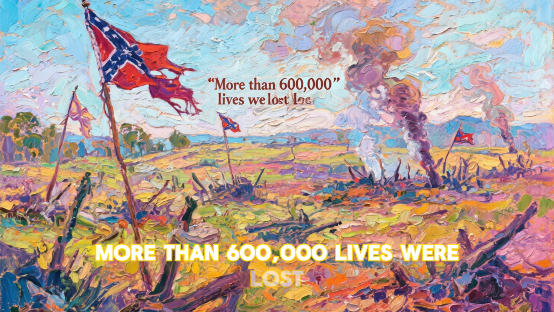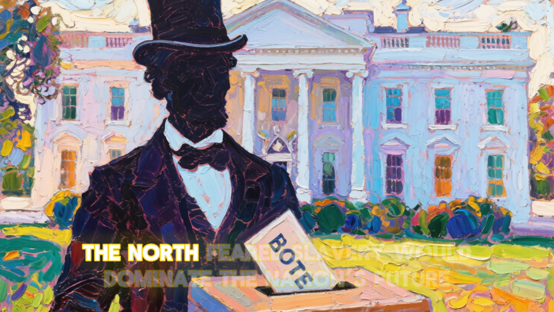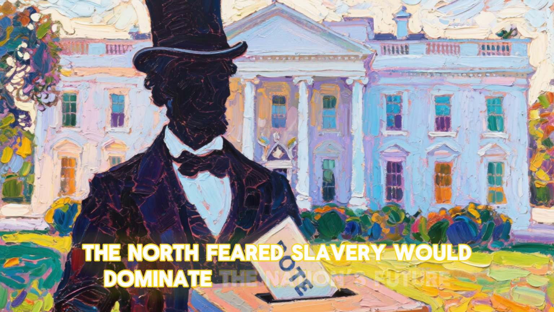By the mid-1800s, the United States was deeply divided. The North was becoming industrial, while the South depended on agriculture, especially cotton. Slavery was the central issue. Southern states relied on enslaved labor, while many in the North opposed slavery's expansion into new territories. The South feared that if slavery stopped, they would lose political power. The North feared slavery would dominate the nation's future.